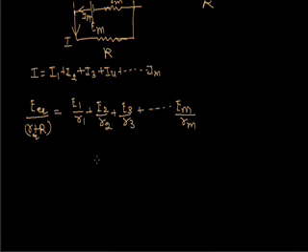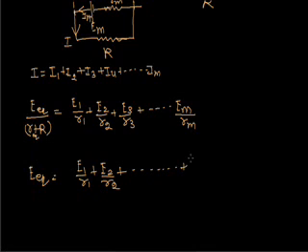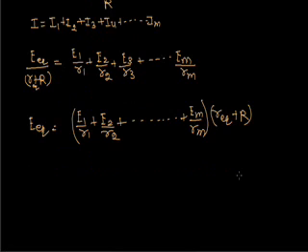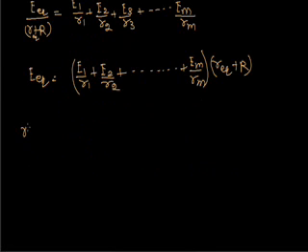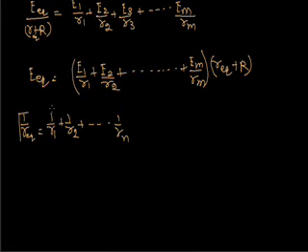Now E equivalent will be E1 upon R1 plus E2 upon R2 plus up to EM upon RM, all over R equivalent plus R. Now 1 upon R equivalent is 1 upon R1 plus 1 upon R2 plus up to 1 upon Rm. This is our R equivalent.